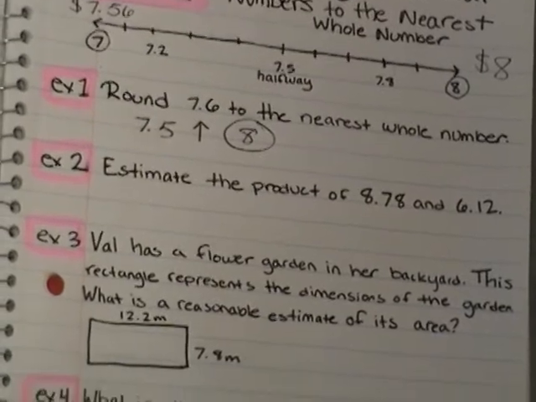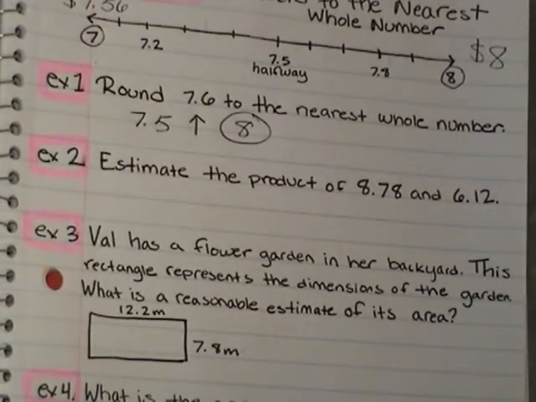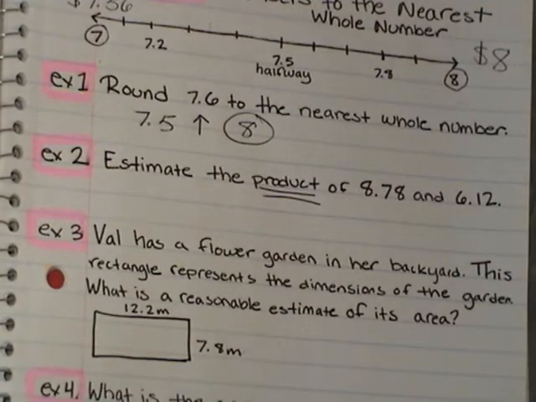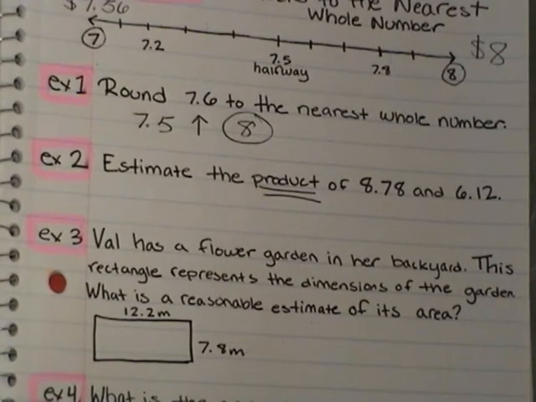Alright, estimate the product, you should know what that means right away, of 8.78 and 6.12. Okay, see if you can do that. So you need to first round both of those numbers to numbers that you can work with, and then you're going to multiply them. The product is an answer to a multiplication problem.